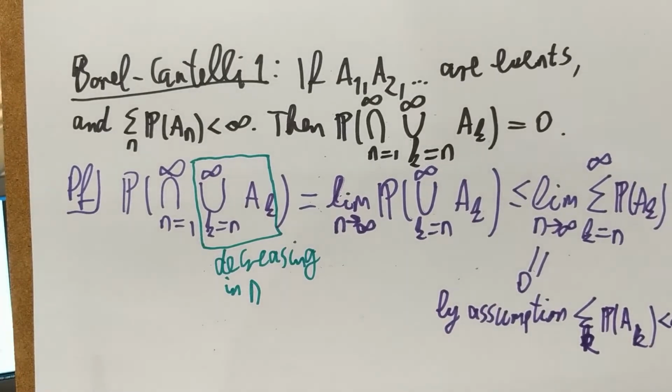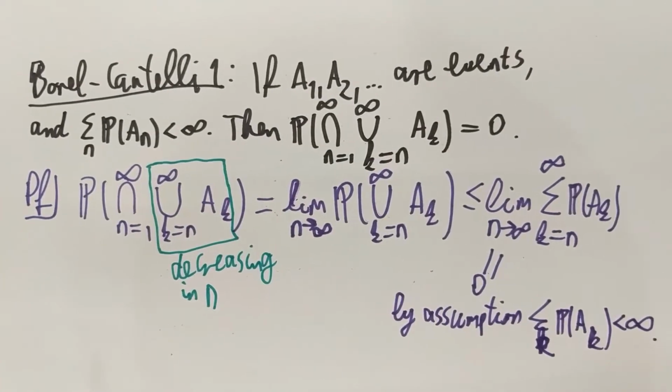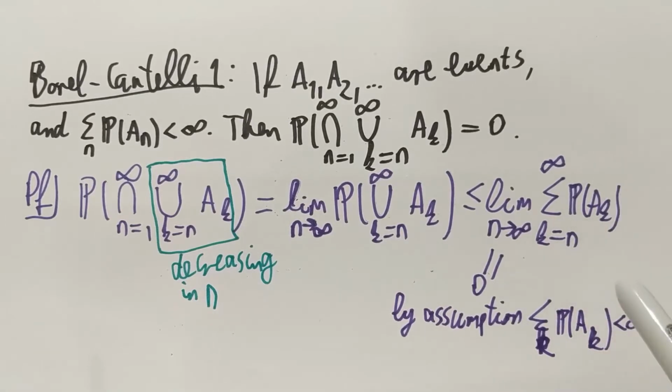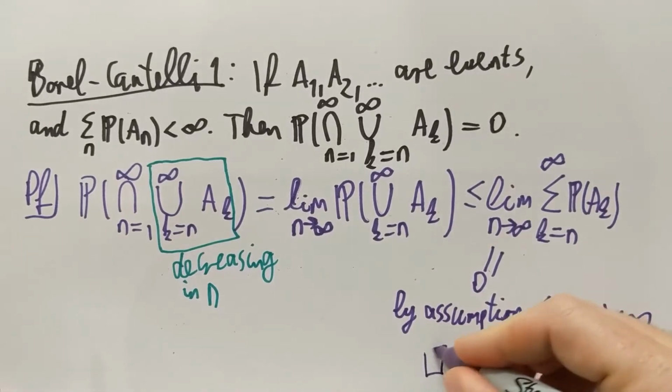If the sum of the probabilities is finite, then the tail of this sum from n to infinity must go to 0. Okay, so that's the proof of Borel Cantelli 1. It's really not a very difficult statement.